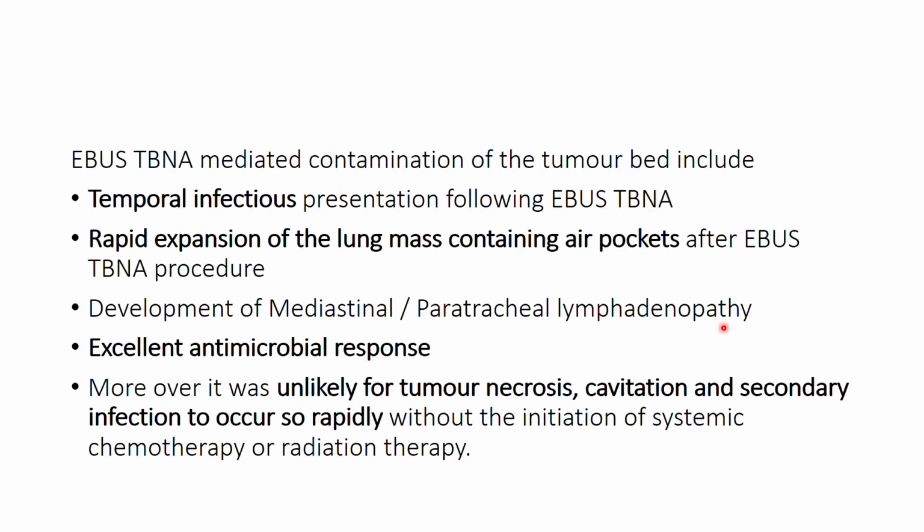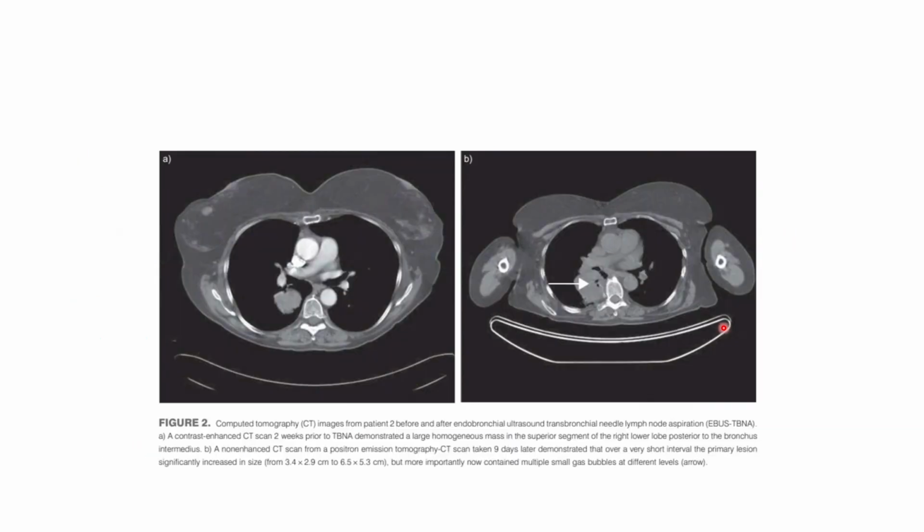EBUS TBNA mediated contamination of the tumor bed can include the temporal infectious presentation following EBUS, rapid expansion of the lung mass containing an air pocket after the EBUS TBNA procedure, development of mediastinal or paratracheal lymphadenopathy, and excellent antimicrobial response. Moreover, it was unlikely for tumor necrosis, cavitation, and secondary infection to occur so rapidly without the initiation of chemotherapy or radiation therapy. This is what you can see over here on the left side. There is a right hilar lymph node, and then there was an air pocket over there, and at the same time the right paratracheal lymph node was there.